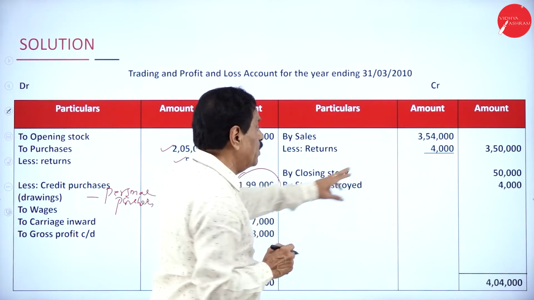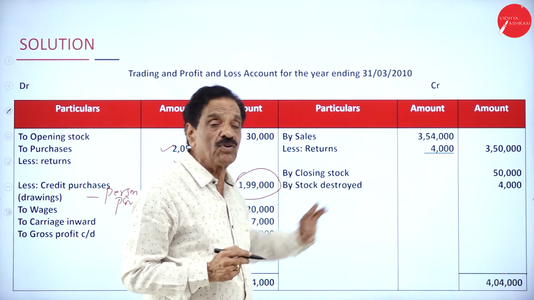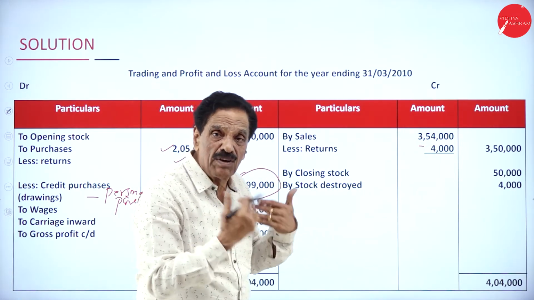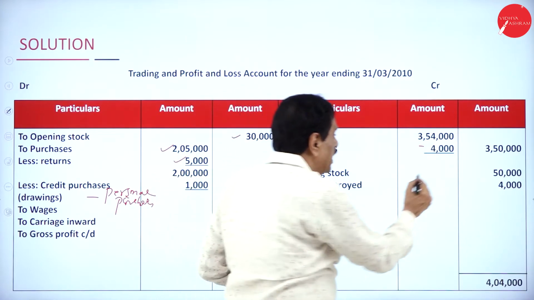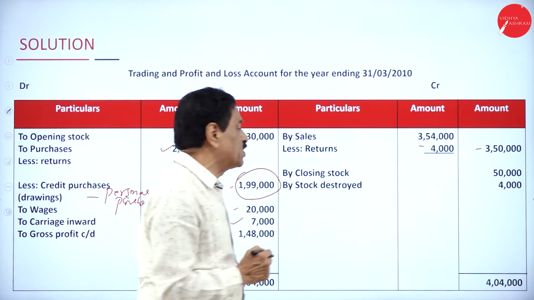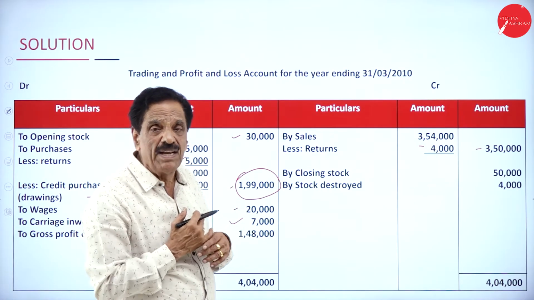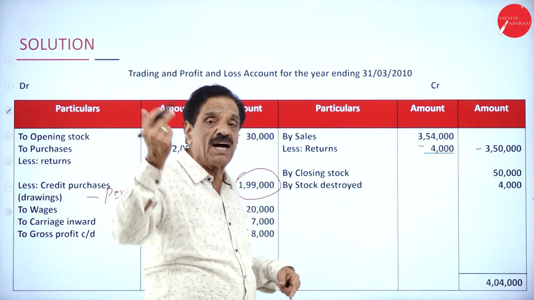We make the sale to the extent of 2,54,000. How much goods is not up to the mark? 4,000. Return inward how much? 4,000. What's the real sale? It becomes 3,50,000. The unsold stock is 50,000. That is in the adjustment. It will come here. Then assets side of the balance sheet.